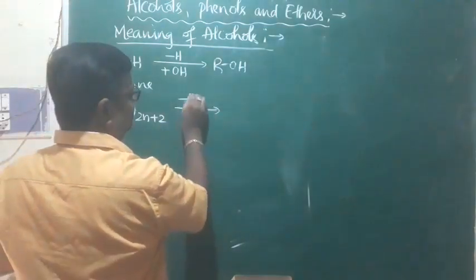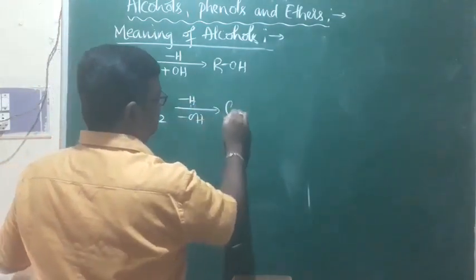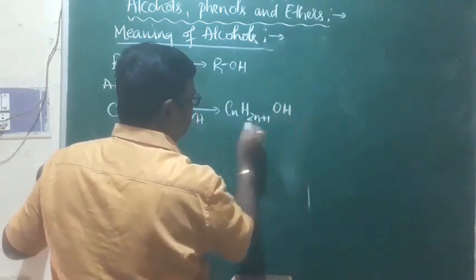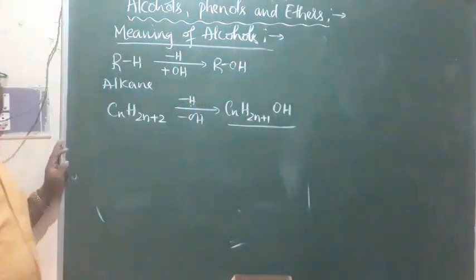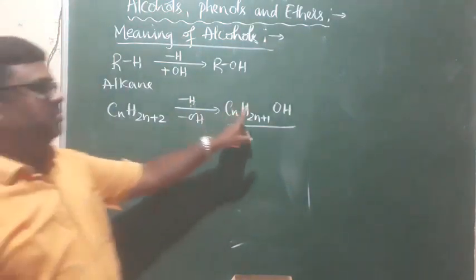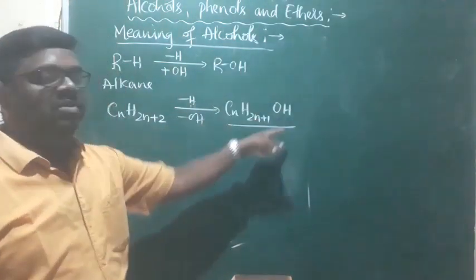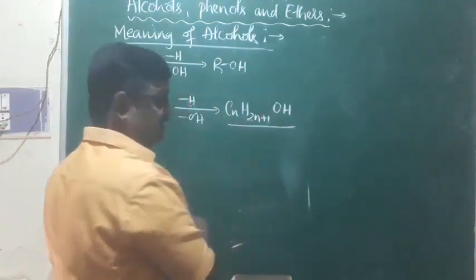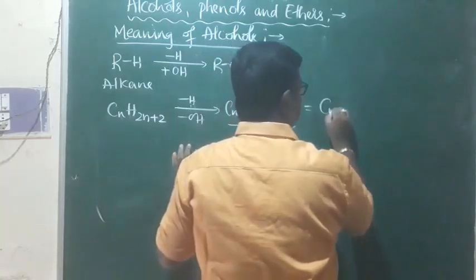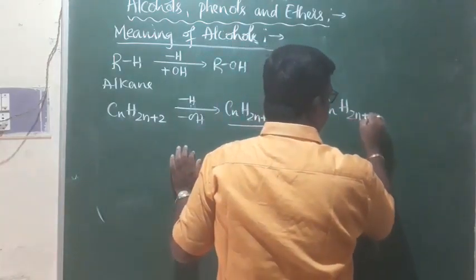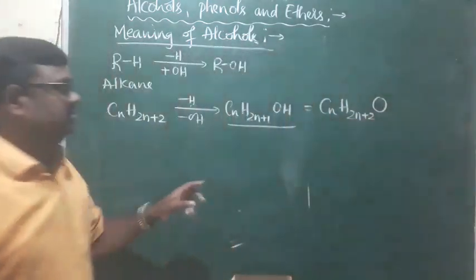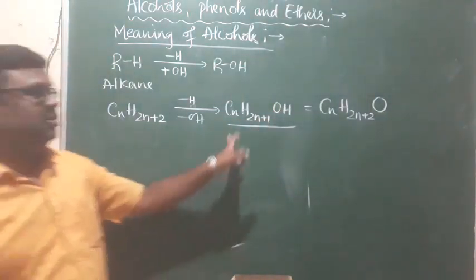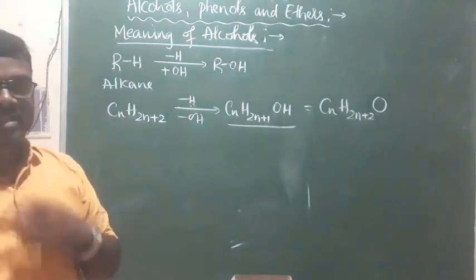If one hydrogen atom is replaced by an OH group, this is CnH2n+1OH, and this is what we call the alcohol from alkanes. They form a homologous series with the general formula CnH2n+1OH. This can also be written as CnH2n+2O. This is also the general formula of alcohols.